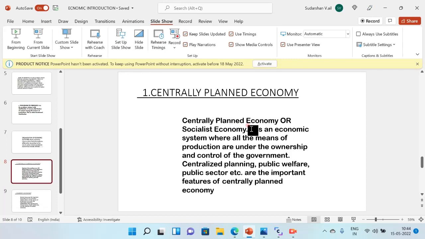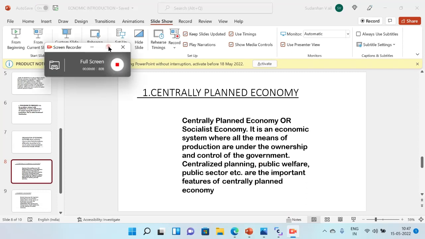It is an economic system where all the means of production are under the ownership and control of the government. All the control is under the government. Public welfare and the public sector are important features of centrally planned economies. Public sectors are some of the examples for centrally planned economies.